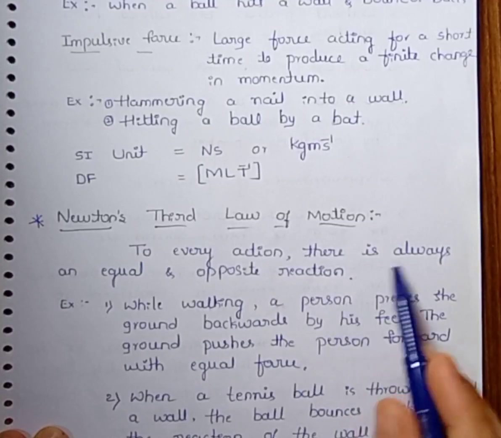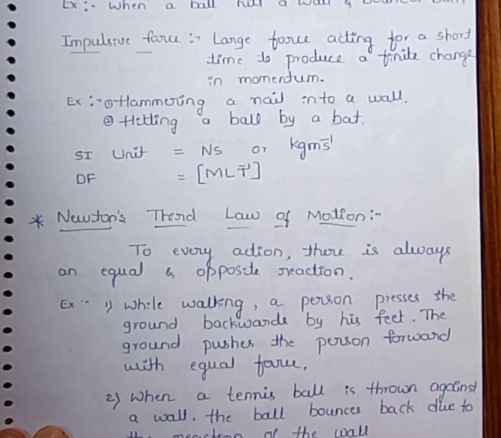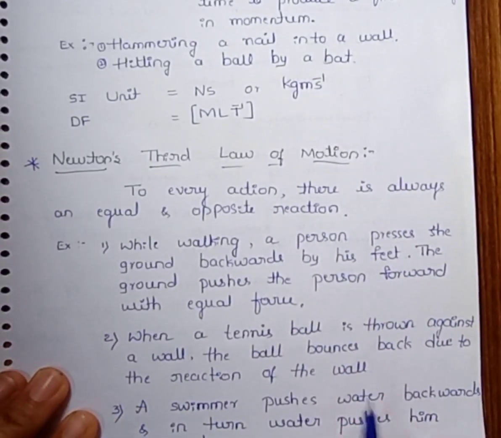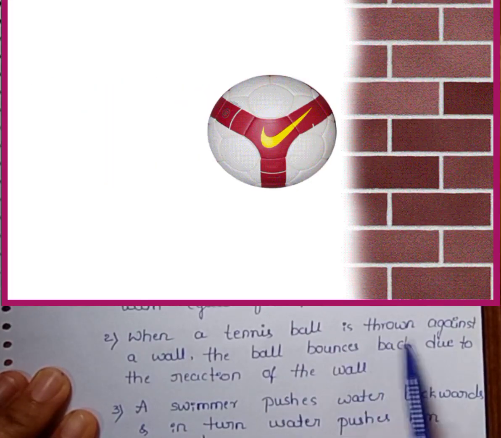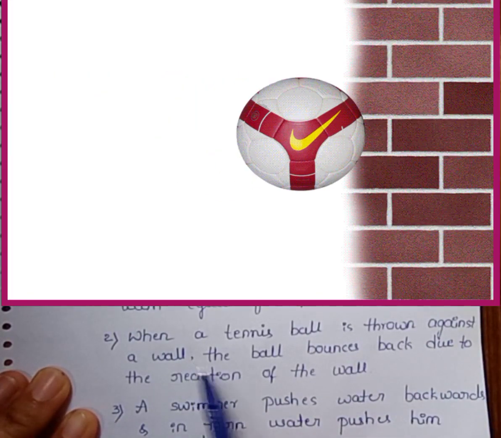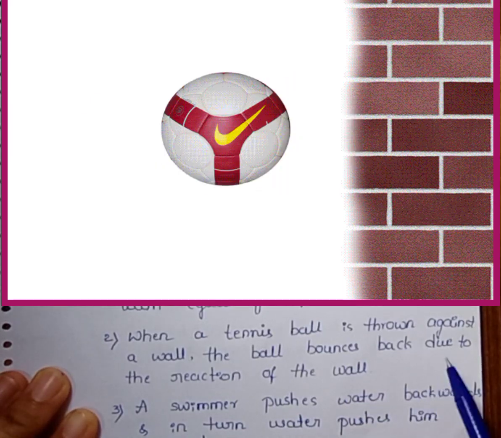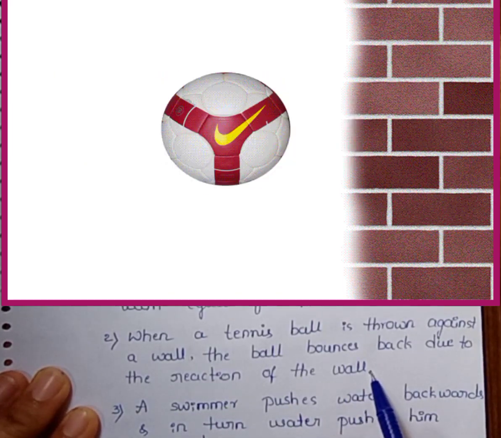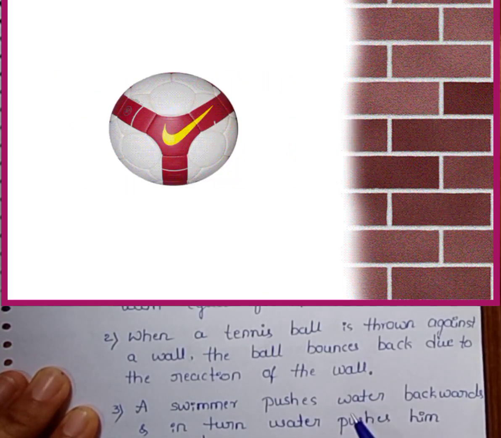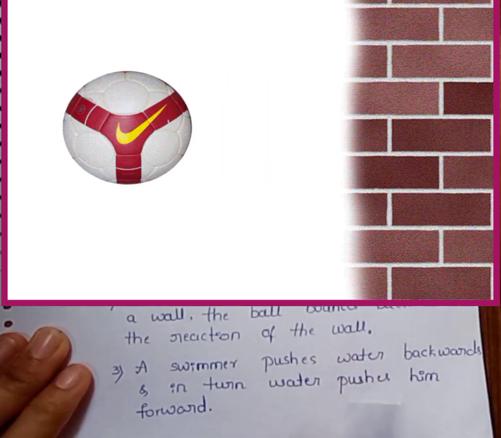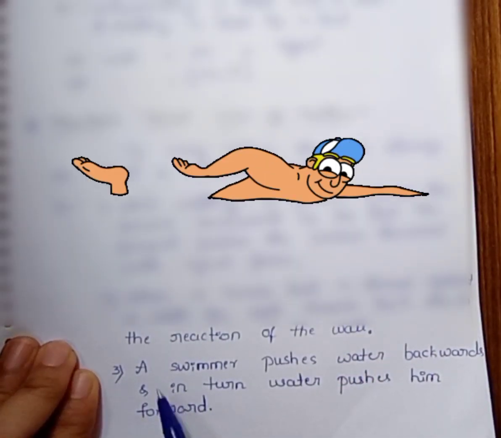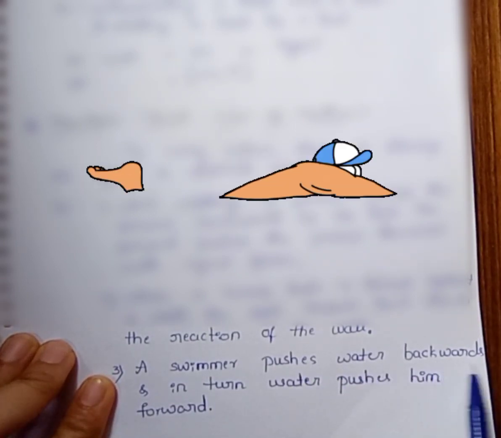For every action there is equal and opposite reaction. Let us see the second example. That one is, when a tennis ball is thrown against a wall, what happens? A ball bounces back due to the reaction of the wall. There is also action and reaction. And in third example, we can see a swimmer pushes water backwards.